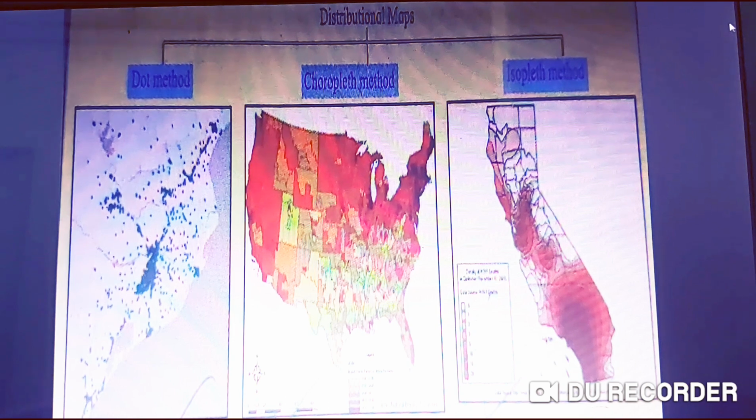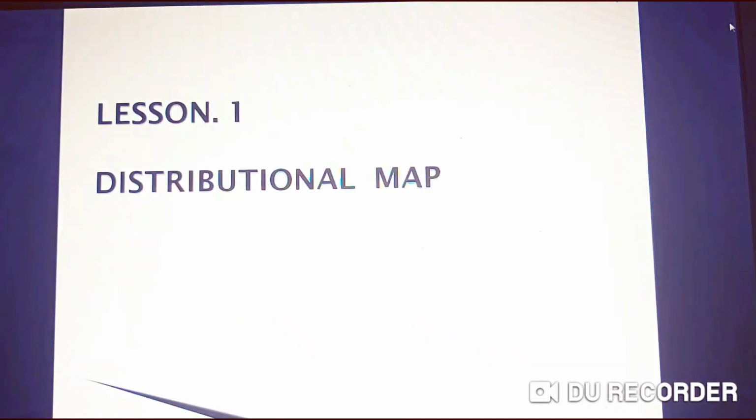The third map is the isopleth map, which is only showing rainfall. Now, this was all about maps. Now let's study in detail about distribution maps in lesson number 1, distributional map.